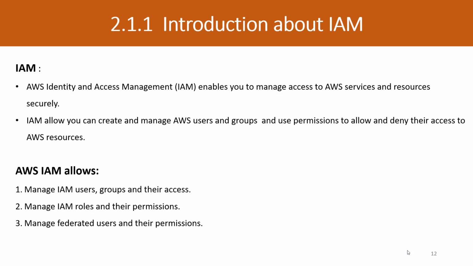So the first thing is IAM. Basically, AWS Identity and Access Management enables you to manage access to AWS services and resources securely.